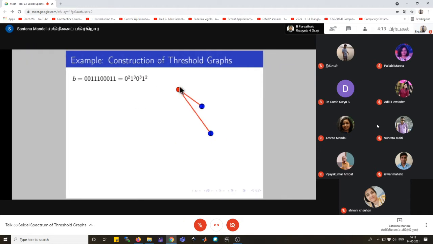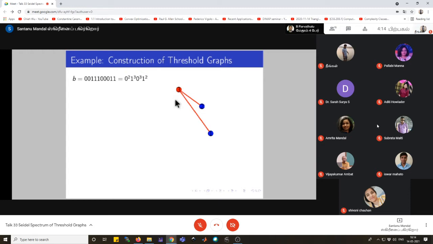So this is vertices 1. Here red edges mean that it is added last, and black edges mean that it was added earlier. Here the consecutive three vertices will be dominating, so this is the first dominating vertex, this one.